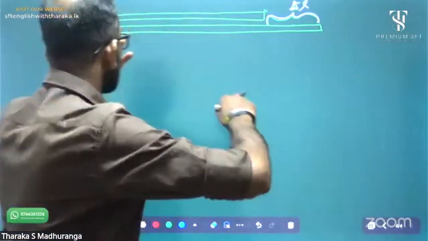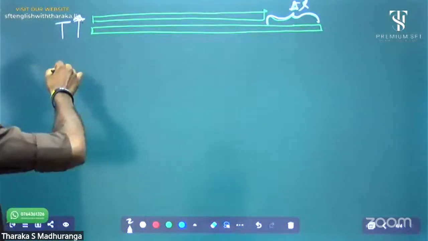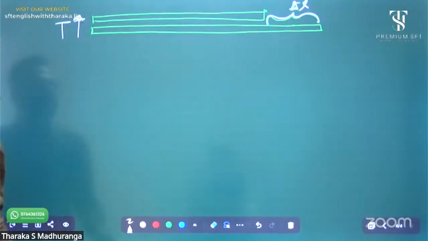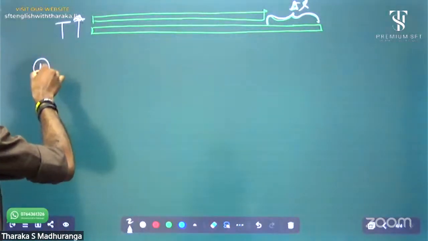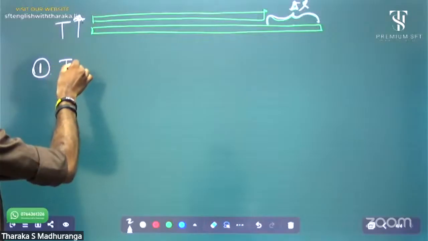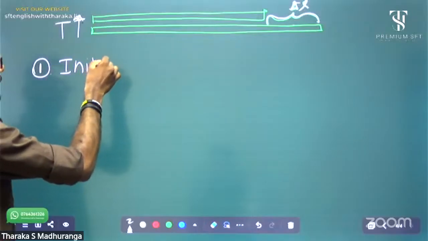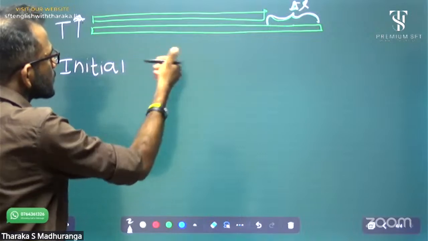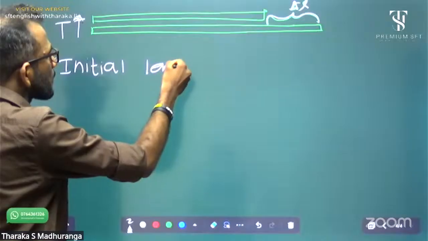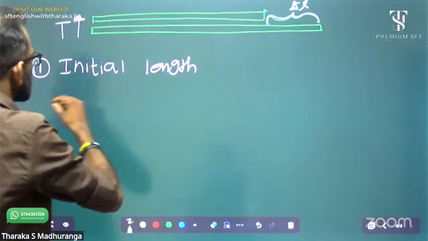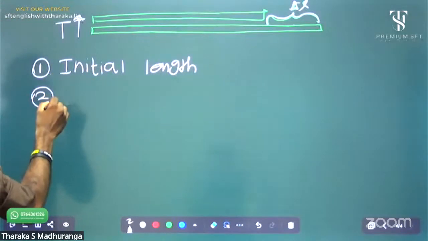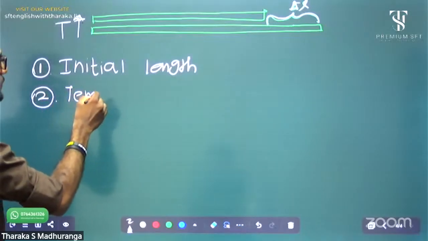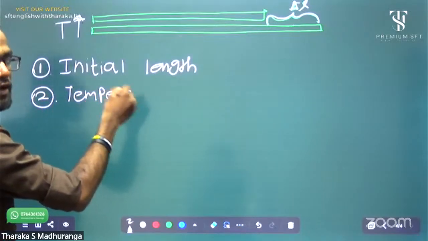Now, the most important part: there are main factors that affect linear expansion. The first one is the initial length. The second one is the temperature difference. Sorry, three factors, no?